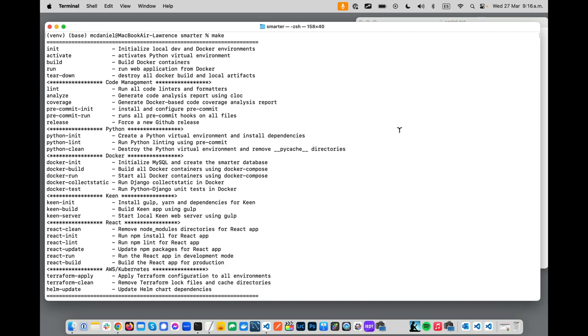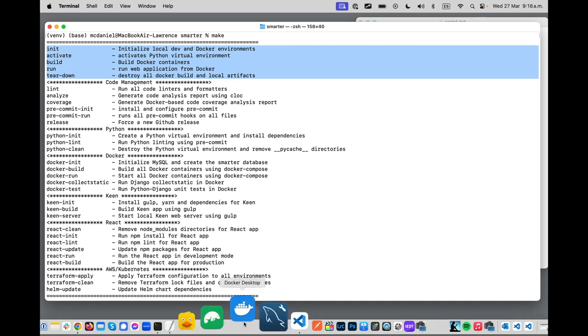All right, so here on the screen, here are these five commands again. Here's what we're going to do. We're going to run in this order. We're going to run make init, which is a process that's going to take about five or six minutes if you're starting from scratch. Before you run these, you want to make sure that Docker or Docker Desktop is up and running on your computer, not just installed, but running.